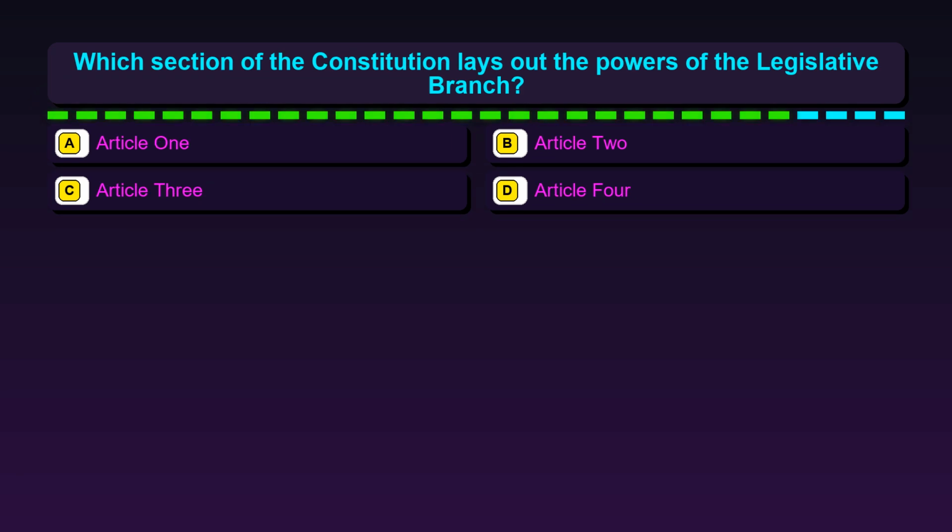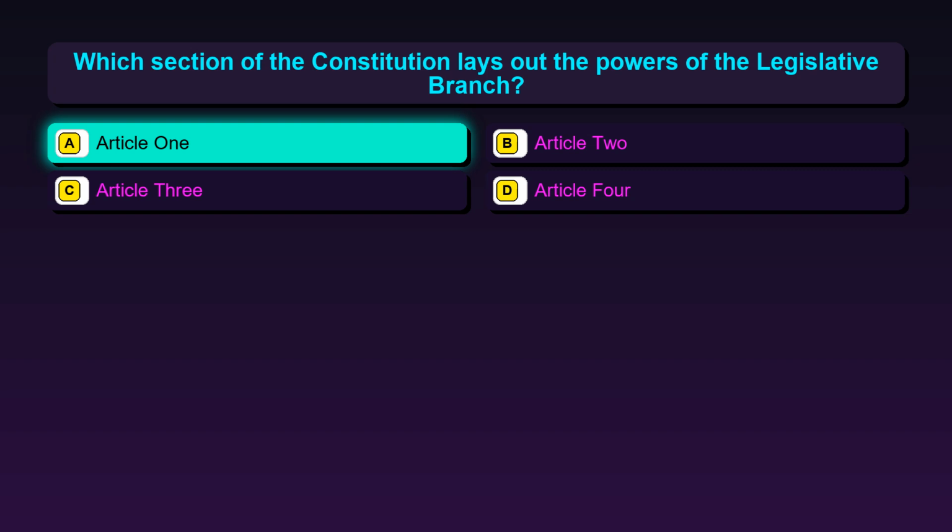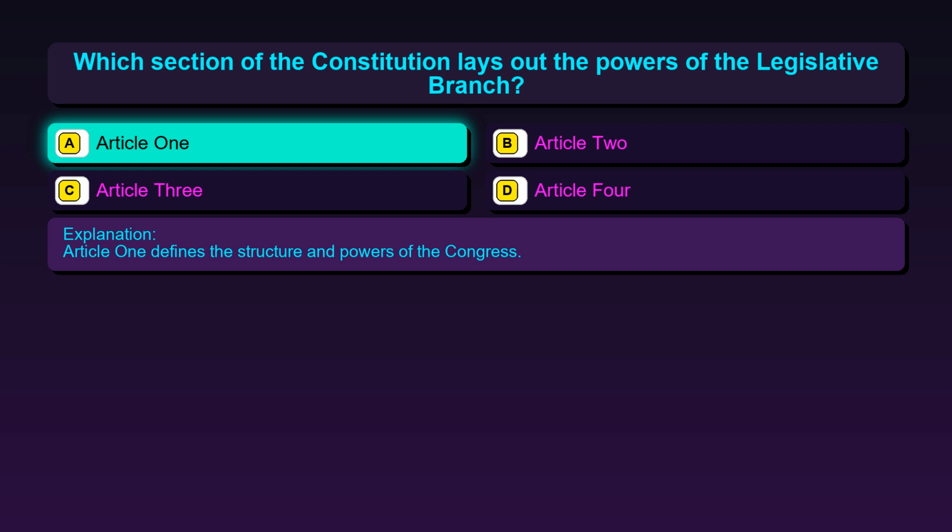Question 130. Which section of the Constitution lays out the powers of the legislative branch? Option A, Article 1. Option B, Article 2. Option C, Article 3. Option D, Article 4. The correct answer is option A, Article 1. Article 1 defines the structure and powers of the Congress.